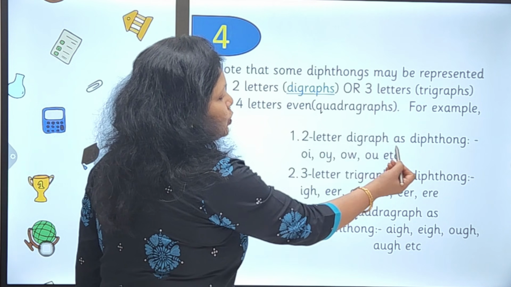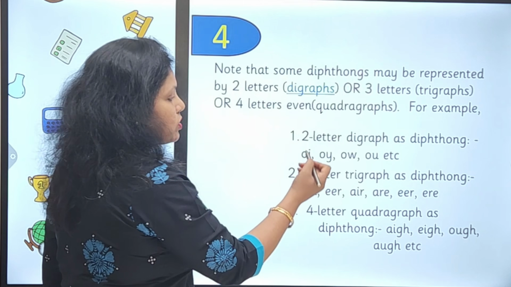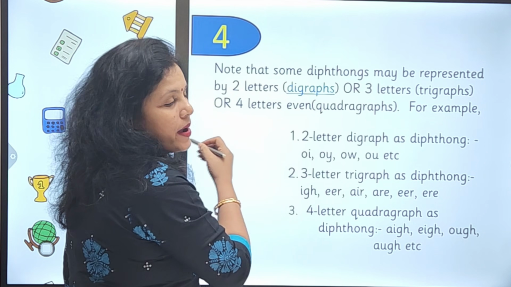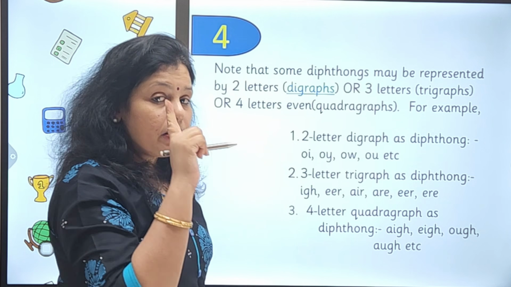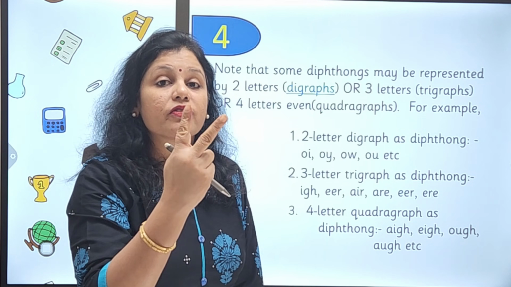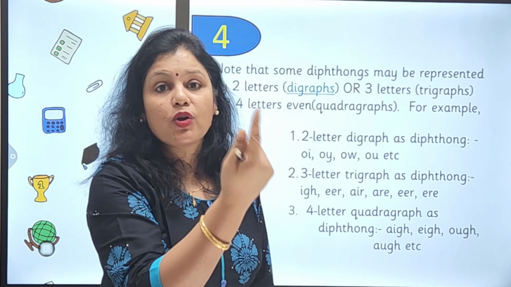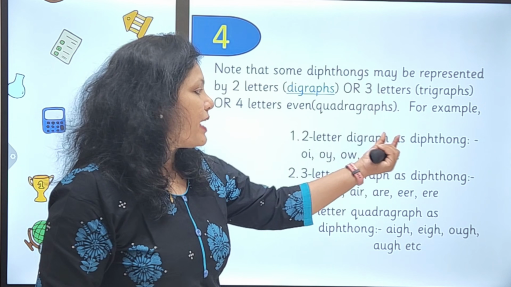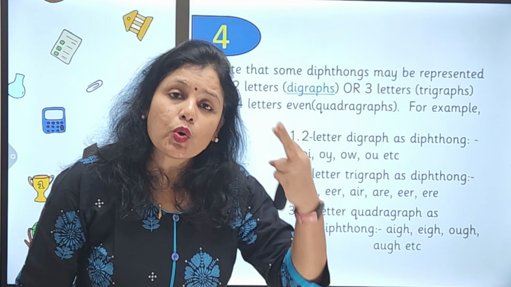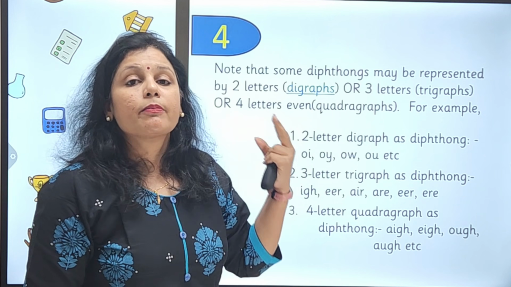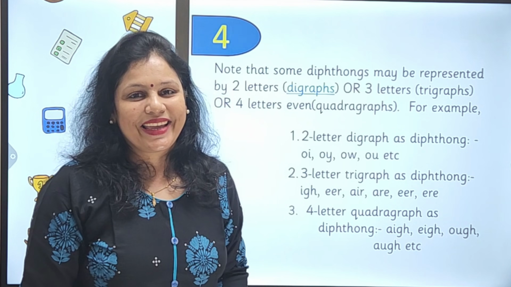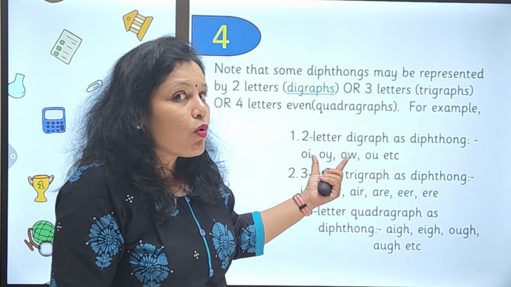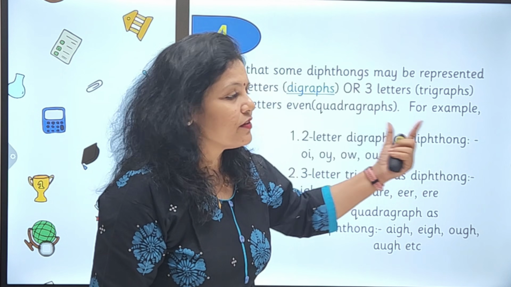So for example, 2-letter digraphs as diphthongs: oi, oy. So oi and oy will be considered as digraphs also because of the presence of 2 letters giving you one sound. But they will also be called diphthongs because here not only 2 letters are joining in, but 2 sounds are also joining in. And that is why a few of the 2-letter digraphs are diphthongs.